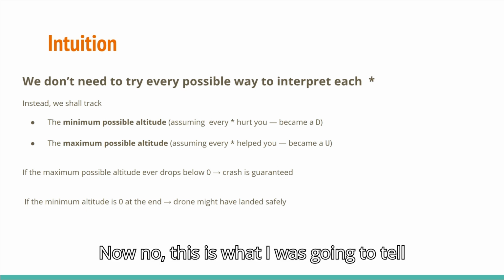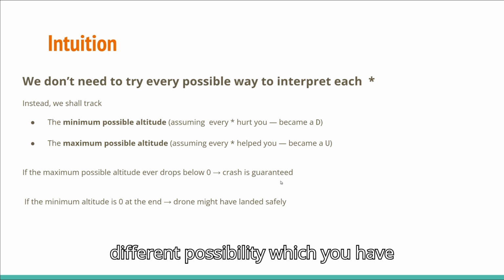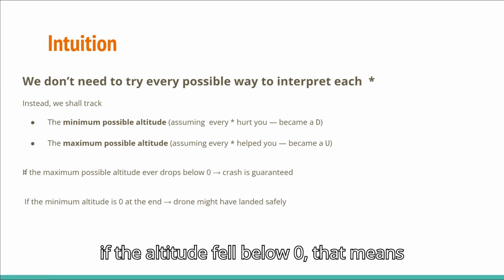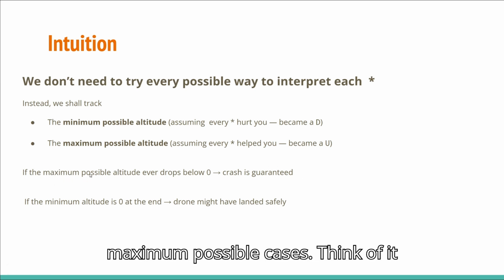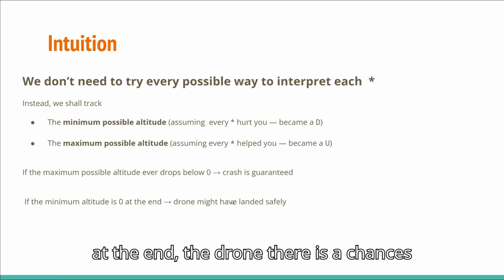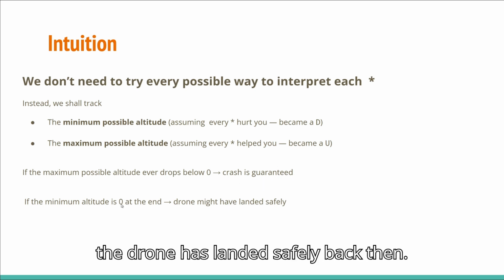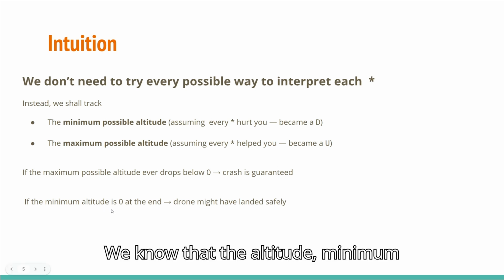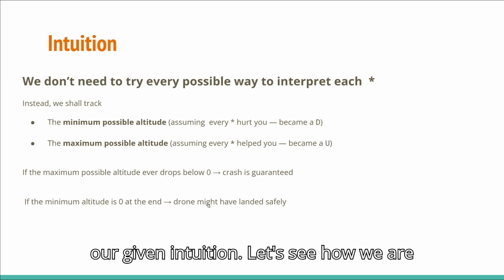Okay? Now, this is what I was going to tell you. Irrespective of all the different possibilities you have considered, if the altitude fell below 0 in all these possibilities, that means a crash would have occurred, right? In the maximum possible cases, think of it. And if the minimum altitude is 0 at the end, the crash has not occurred and the drone might have landed safely. Yep, so this is our given intuition.